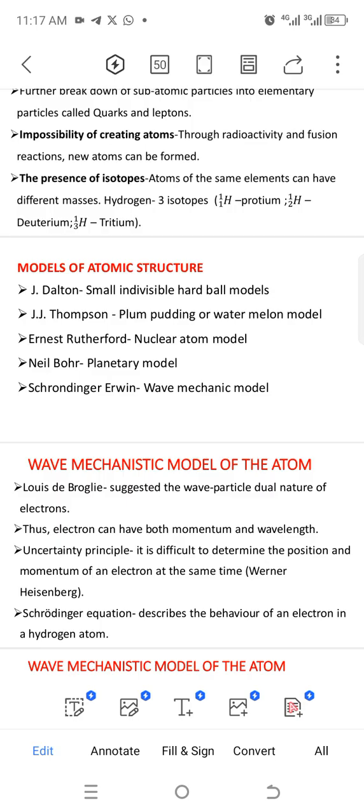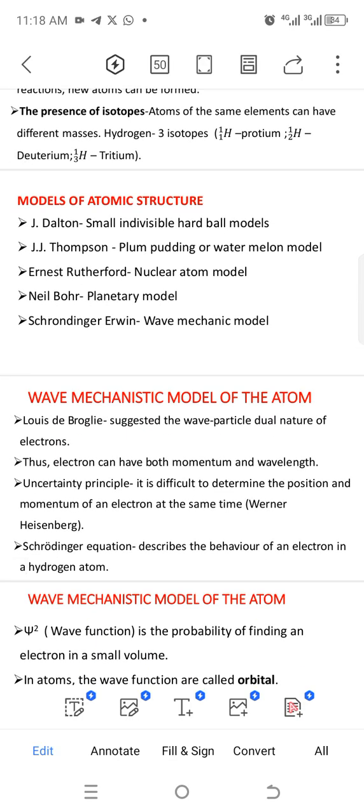Isotopes are atoms of the same element, but they have different masses. They have the same atomic number but different mass numbers.